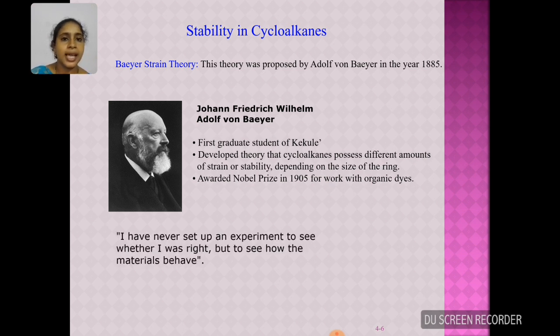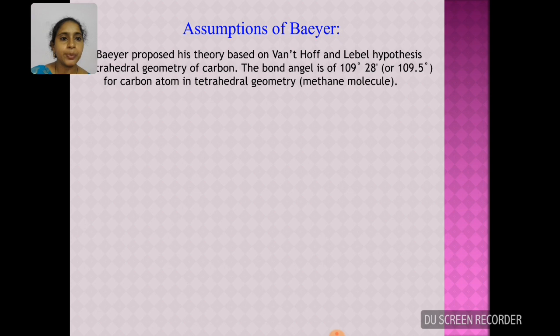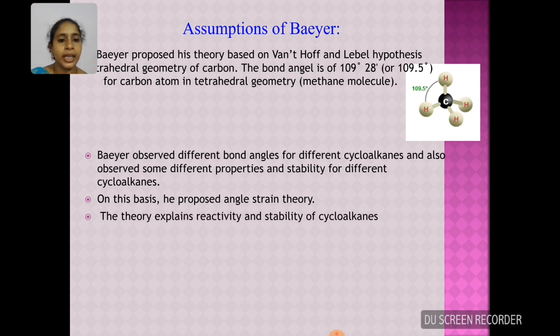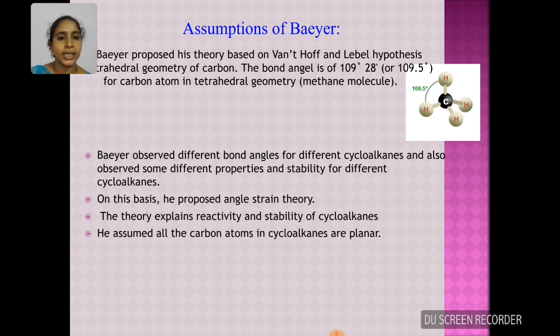Now we are going to discuss the assumptions of Baeyer strain theory. Baeyer proposed his theory based upon the van 't Hoff and Le Bel hypothesis, that is, the tetrahedral geometry of carbon. According to them, the bond angle between any two carbon atoms is 109 degrees 28 minutes. But Baeyer observed different bond angles, properties and stabilities for different cycloalkanes. Based on this, he proposed a theory called angle strain theory. According to this theory, he clearly explains the reactivity and stability of cycloalkanes.